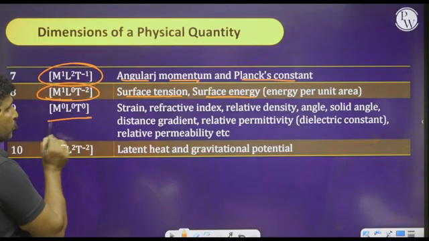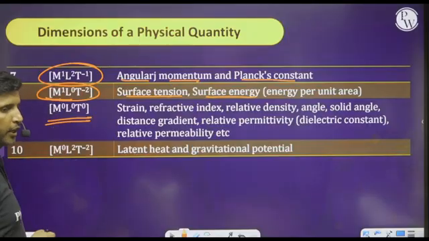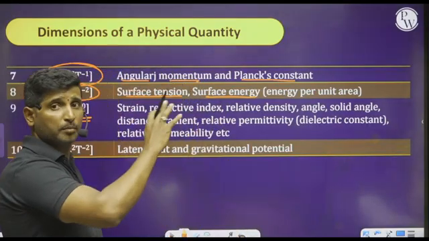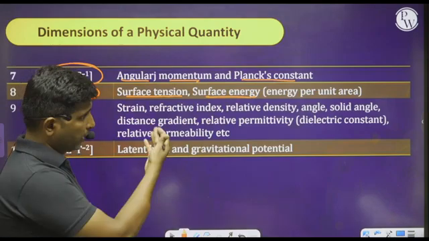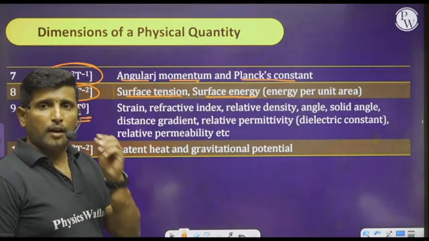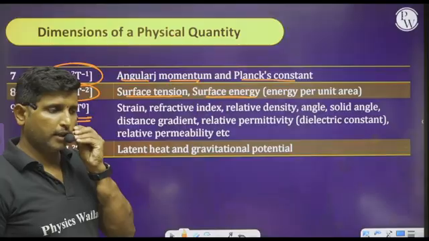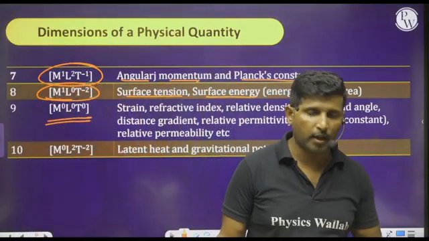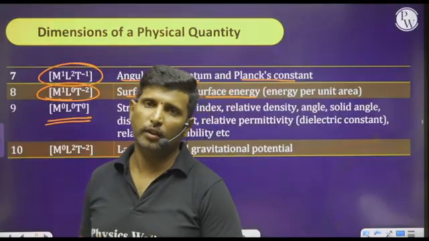And observe this dimensionless quantity, that is M power 0, L power 0, T power 0. Please observe these things, very very important. You can expect this question under NEET or KCET or any other state-wise entrance examination or national-wise entrance examination.